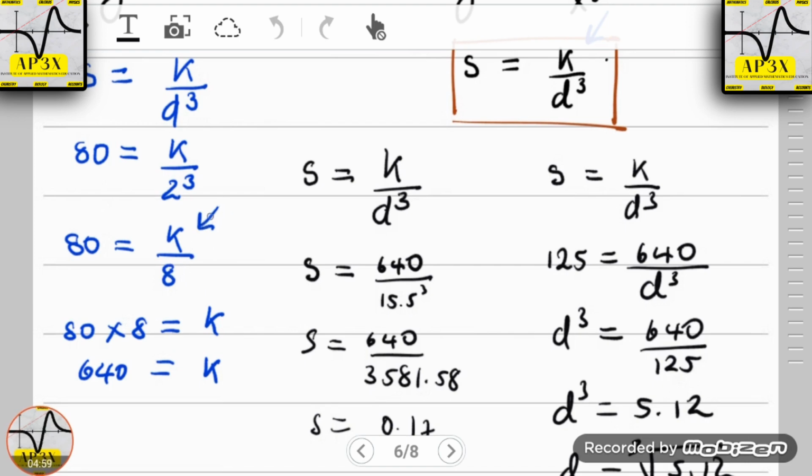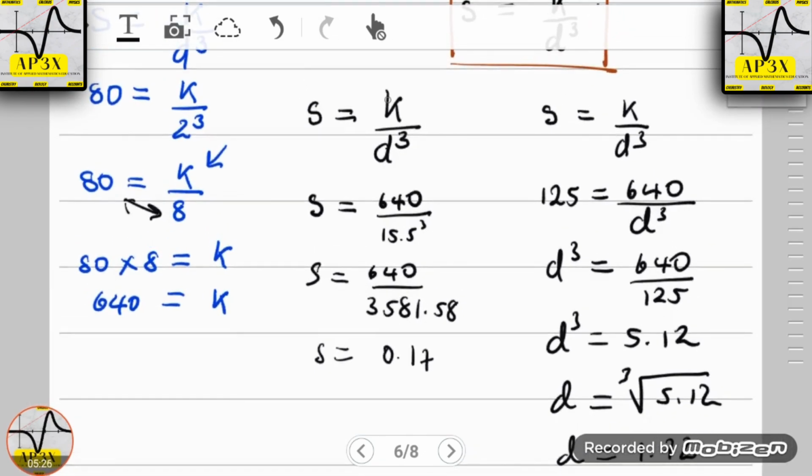And of course, when the unknown variable, doesn't matter what it is, is in the numerator of the equation or the numerator of the fraction, then we're going to cross multiply. So we're going to cross multiply here with here. So 80 multiplied by 8 gives us the value of K. Therefore, K is 640. And of course, as always, we know that K is the starting value that we need. Now, as I've always encouraged all my students, always rewrite your formula. So once again, I've written down here, S is equal to K divided by D cubed.